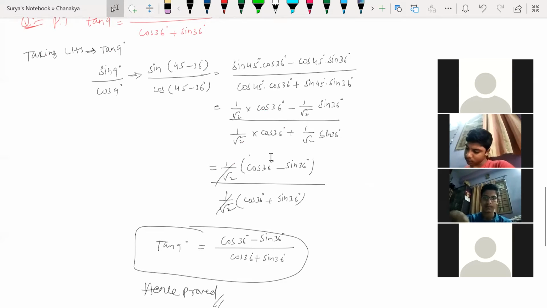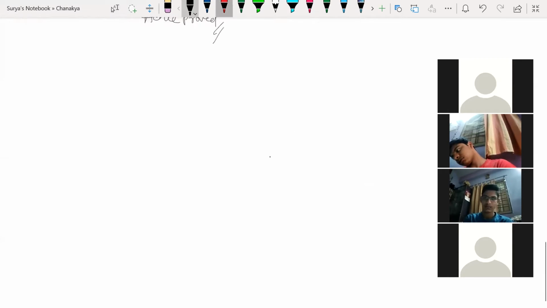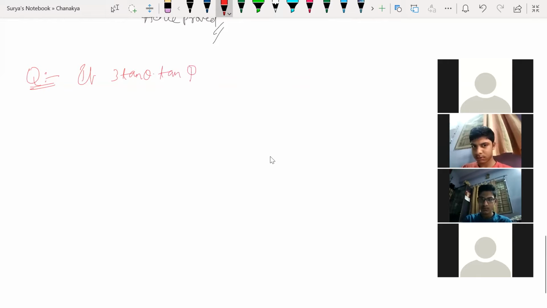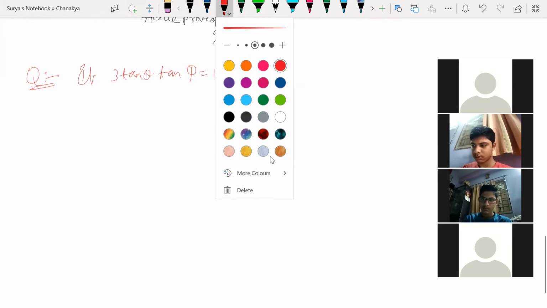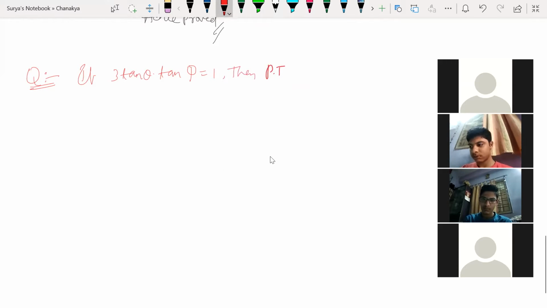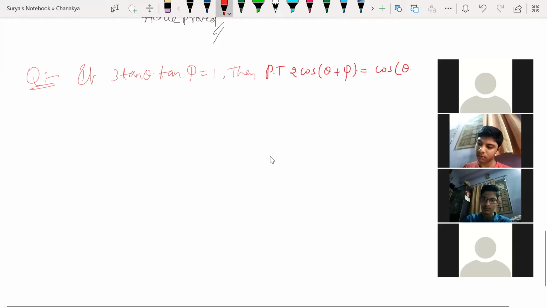Yes. So let me give a simple question here after this. If 3 tan theta into tan psi is equal to 1, then prove that 2 cos of theta plus psi is equal to cos of theta minus psi.